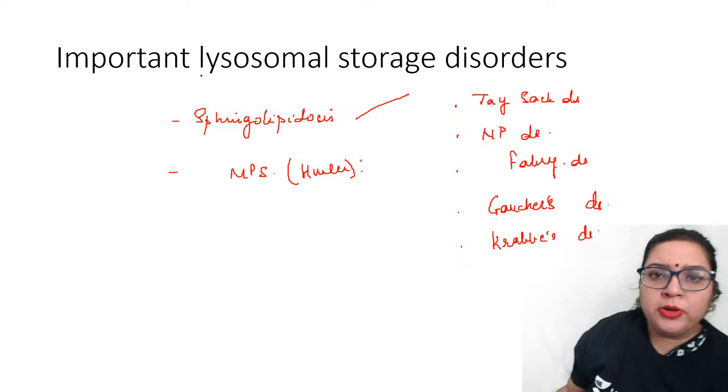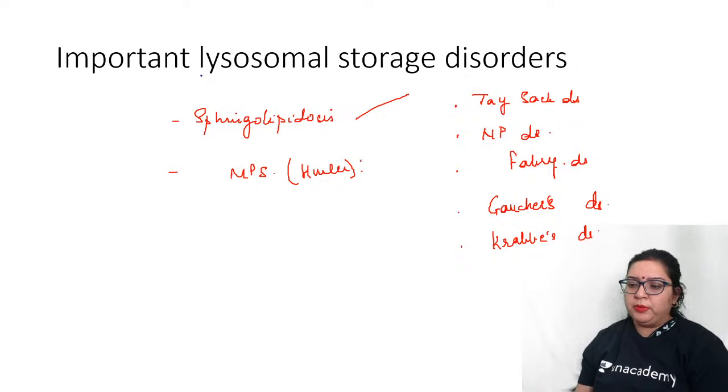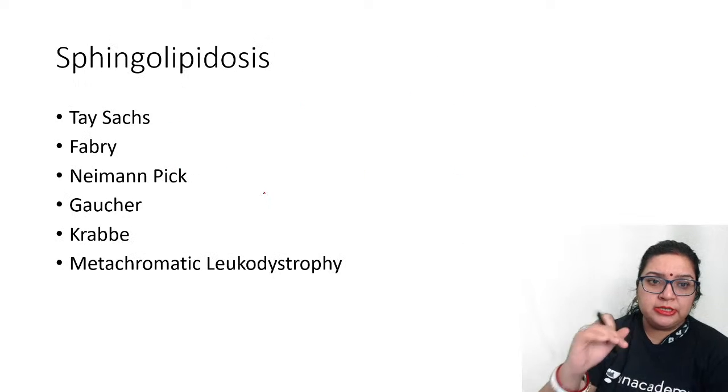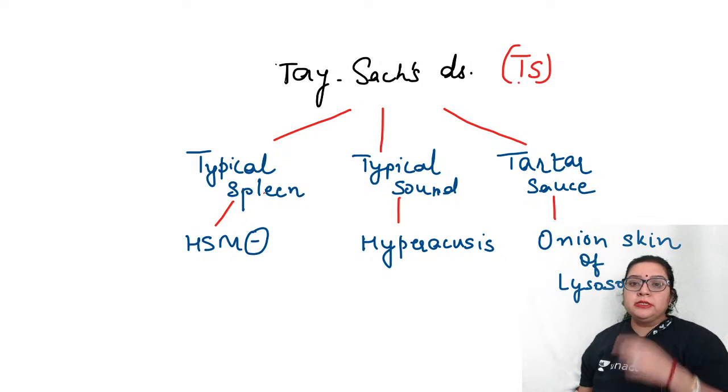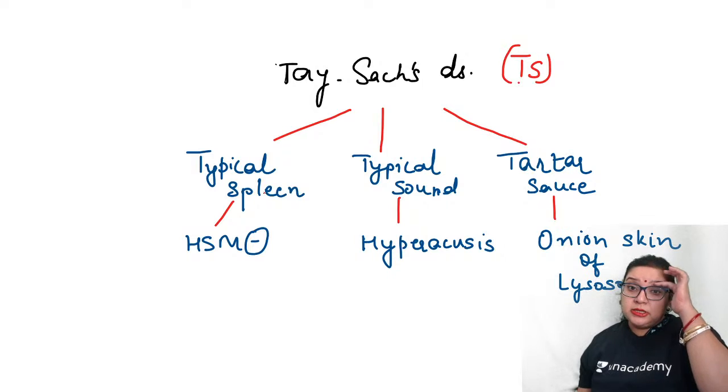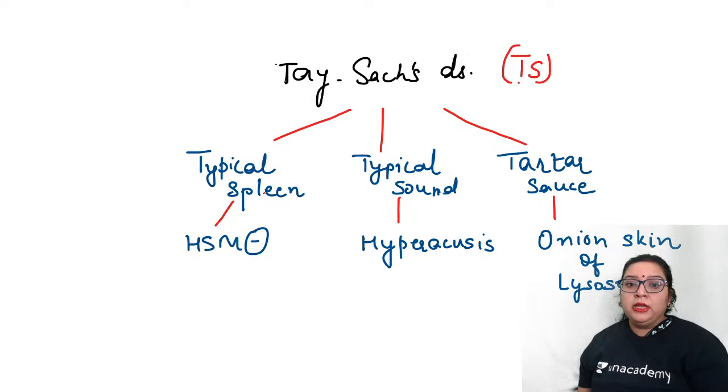A very simple mnemonic pattern, a very simple way to remember. So let's come to our first slide. We have discussed Tay-Sachs disease. The short form is TS, isn't it? So let's see how we can use this TS. TS can be used in three ways.